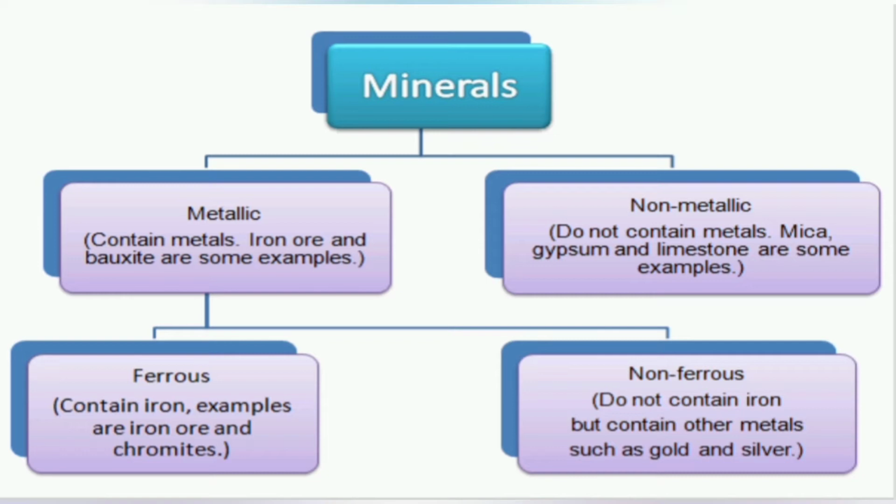Iron ore, manganese, and chromites are examples of ferrous minerals. Gold, copper, tin, and silver are examples of non-ferrous minerals. Metallic minerals are found in nature in the form of ores. Non-metallic minerals do not contain metal, for example, mica, limestone, gypsum. Power minerals such as fossil fuels, coal, petroleum, and natural gas, which produce thermal energy, are also non-metallic. Nuclear minerals such as uranium and thorium, which generate nuclear energy, are also non-metallic.